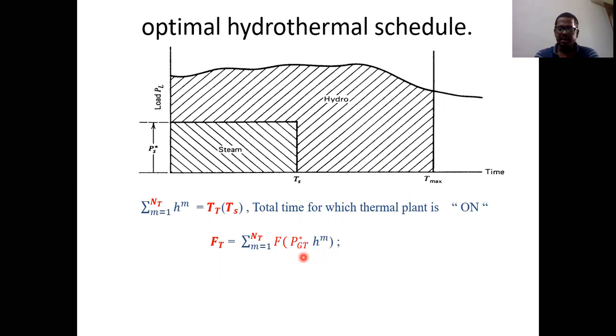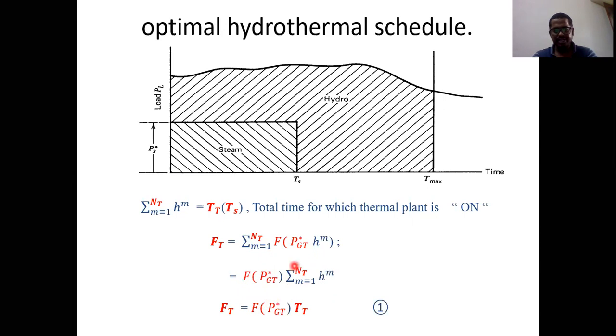If you observe here, f of PGT star is independent of time, so you can bring it outside. When you bring it outside, you can rewrite it as f of PGT star into sigma m equals 1 to nt hm, because this function is independent of time.